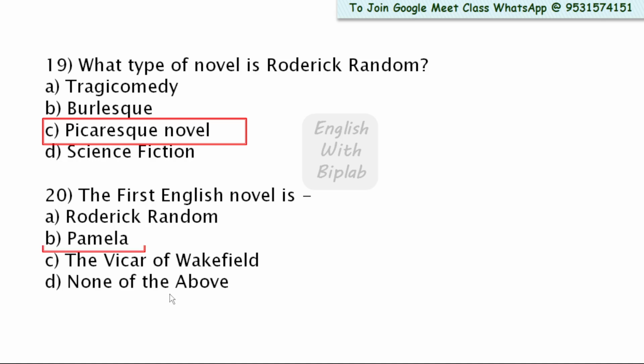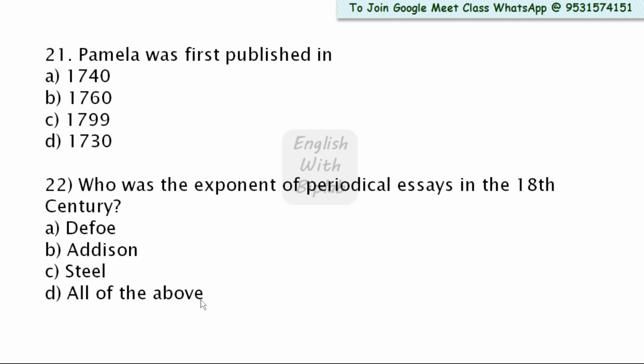So here the right answer is option B. Now proceed to question number 21. Pamela was first published in: options are 1740, 1760, 1799, 1730. Here the right answer is 1740. In 1740, Pamela was first published.